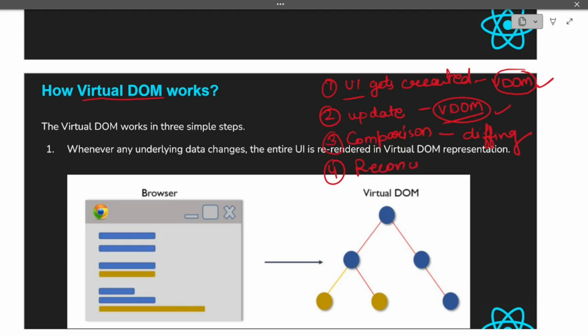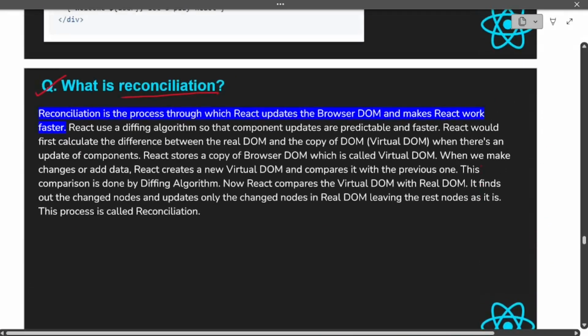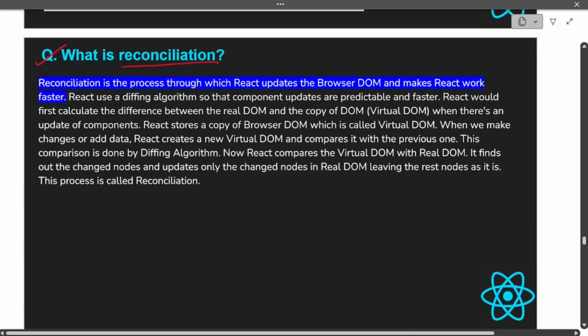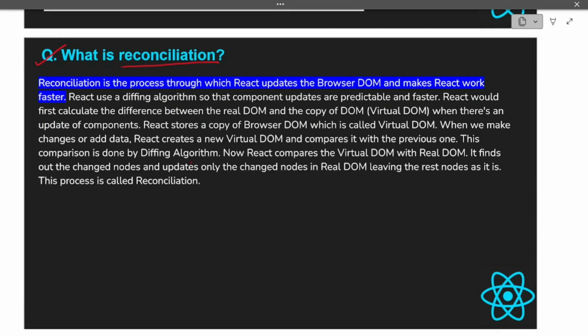Okay, so in the final one, what it will do is reconciliation: it will only update the necessary parts in the actual DOM and not update the ones which are not changed. So now let's read this answer. Reconciliation is the process through which React updates the browser's DOM and makes React work faster. React uses a diffing algorithm so that component updates are predictable and faster.